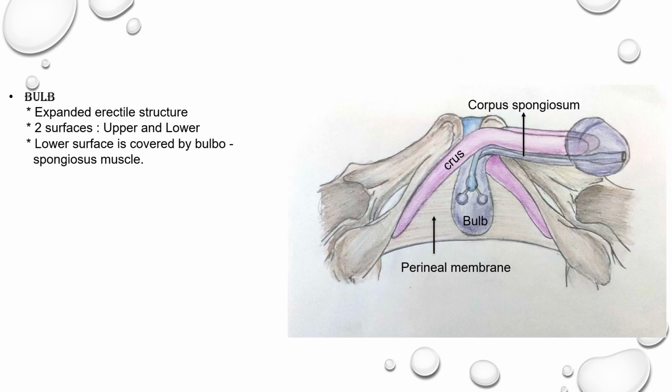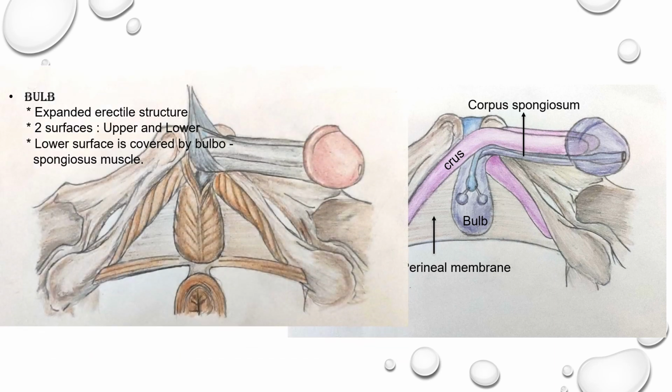If we take the bulb of the penis, it is an expanded erectile structure situated in the superficial perineal pouch. It has two surfaces, upper surface and the lower surface. In this diagram, you can appreciate the bulb, the expanded portion, here. The lower surface of the bulb is covered by a muscle called bulbospongiosus muscle. In the diagram, you can appreciate the muscle, the bulbospongiosus.